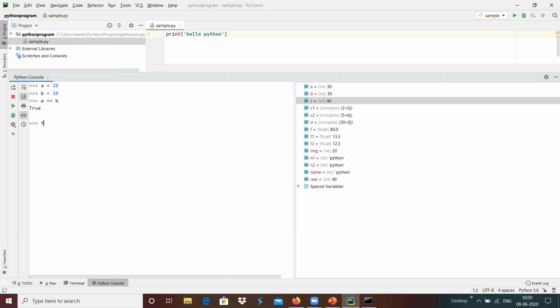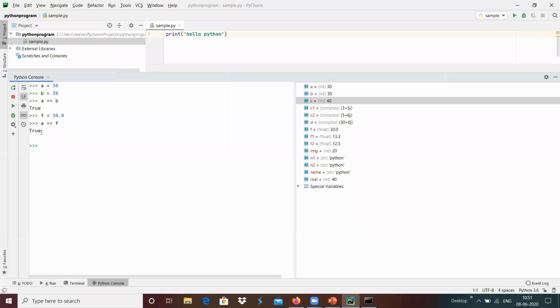I'm going to declare a floating point variable f equals 30.0, and if we are checking the floating point variable and the integer variable, and the value is the same, then we will get true. Even though f is a floating point variable and a is an integer variable, both contents are 30, so we are getting the output as true.